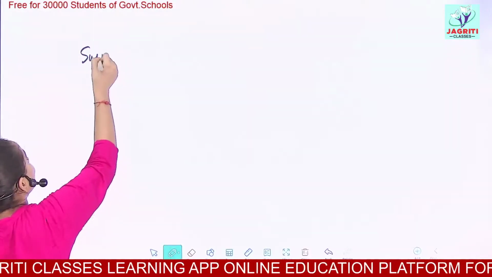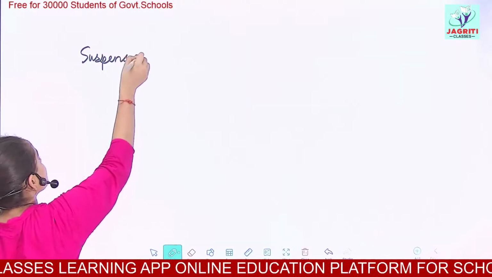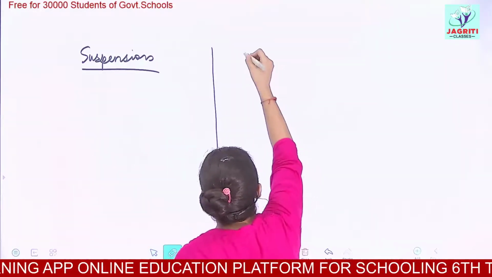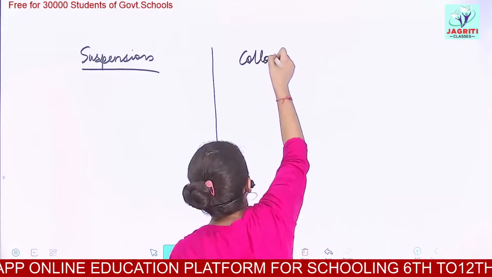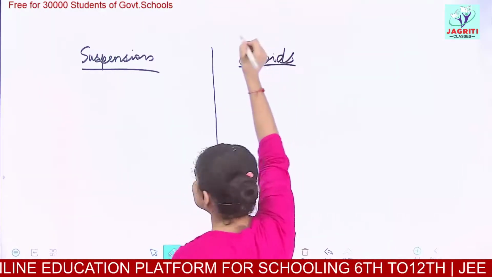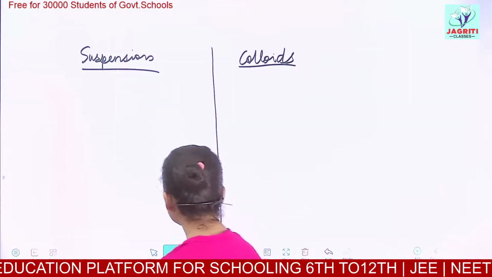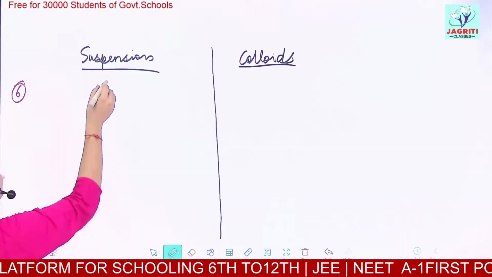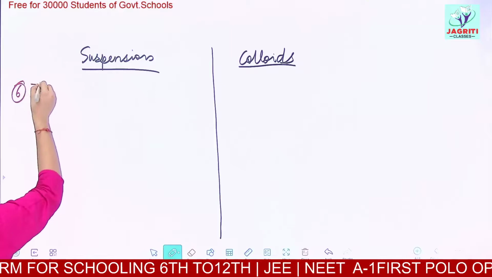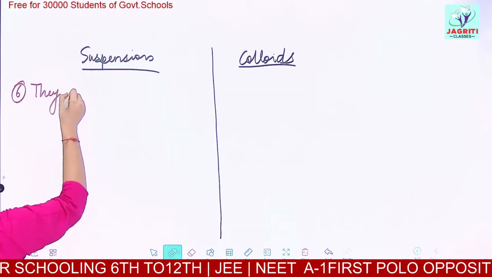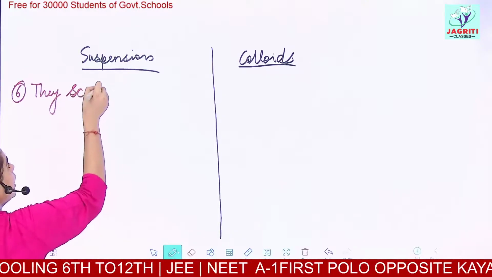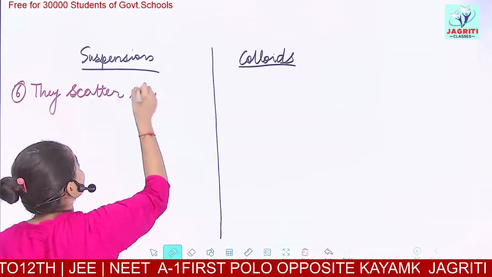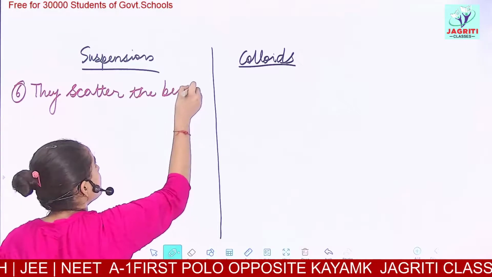Now there are some more points in suspension and colloidal solution. 5 points of difference we have already discussed. I am continuing the slide. Suspension and colloids. Colloids means colloidal solution. The next point of difference would be the 6th point. Suspensions scatter a beam of light passing through them.